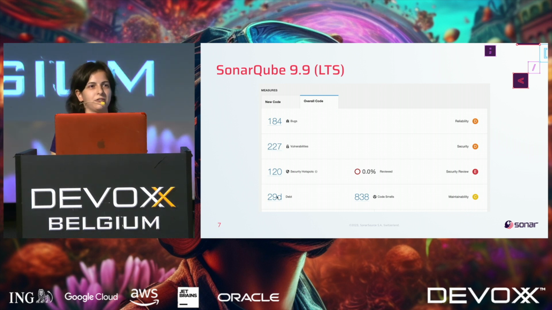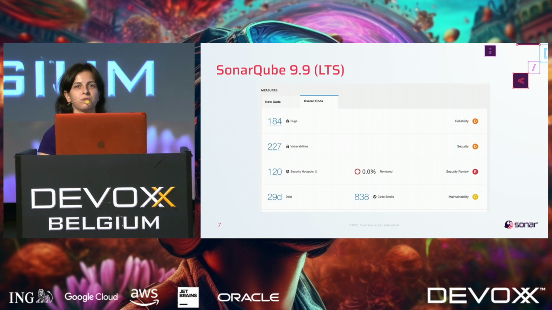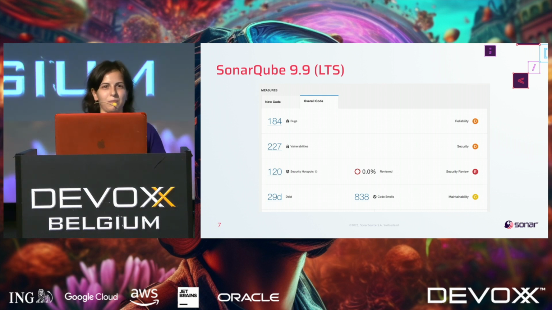Nothing changed in the code base. The only thing that changed is Sonar. So the only thing that actually changed is me and my team doing my job. You may think that my job is to make your code worse, but that's not actually true. My job is to find as many issues as possible in your code so you can fix them, and your code will be more readable, reliable, maintainable, and secure. So my job is actually to make your code better.